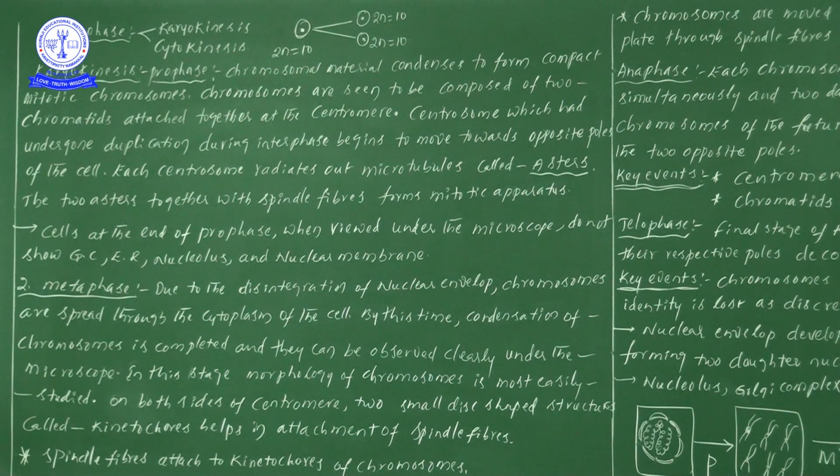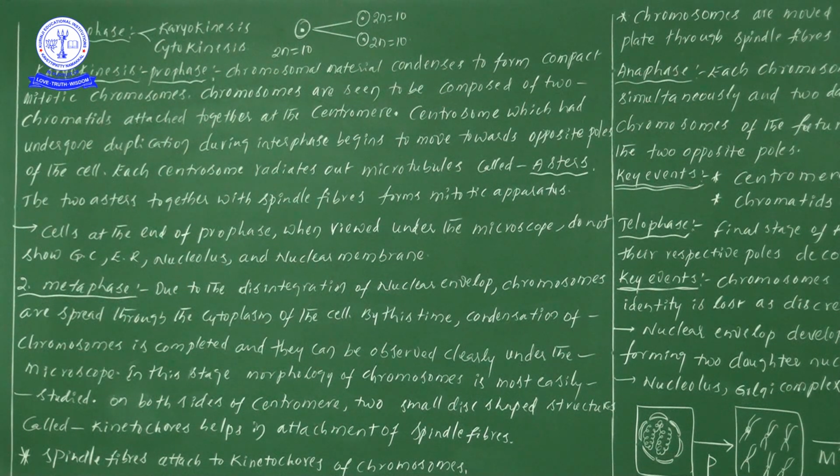If you observe the formation of the spindle fibers, in interphase the centrosome duplication process takes place. Then in prophase these centrosomes start to move towards the opposite poles. Once the centrosomes move to the opposite poles, each centrosome forms microtubules at each polar region.